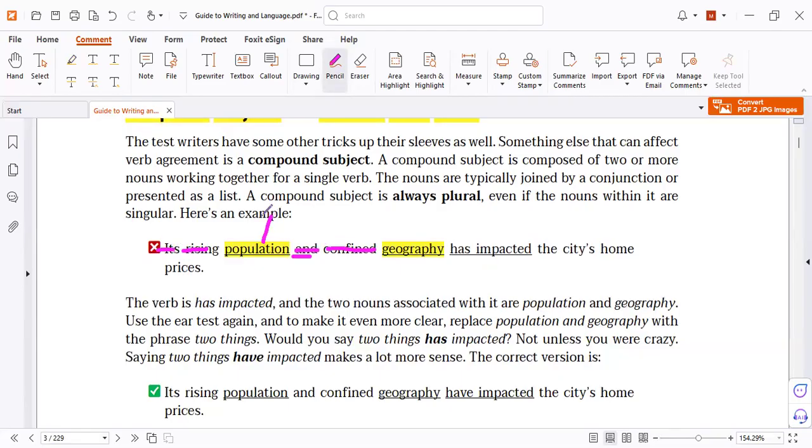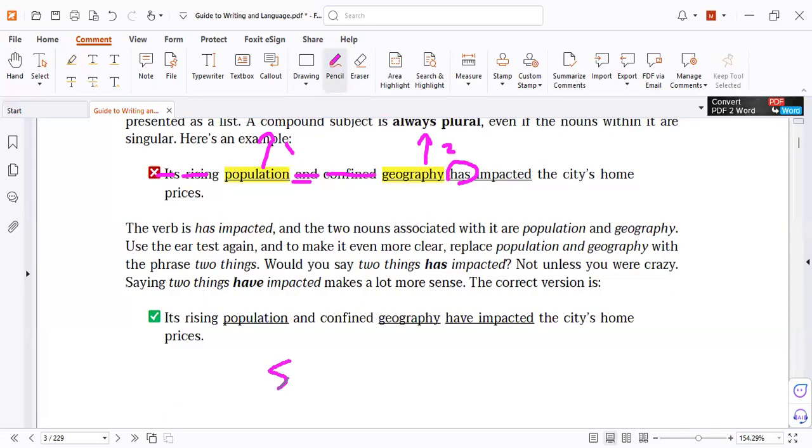Now, what has population and geography? Now ask yourself, are these nouns similar? Do these nouns refer to one thing? No, they're two different things. So subject one, subject two. So we have a plural subject. So it must be have, not has.